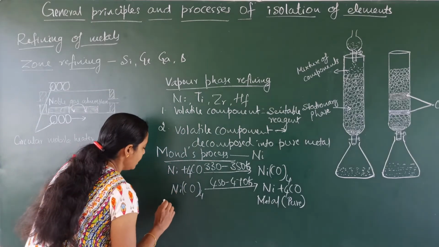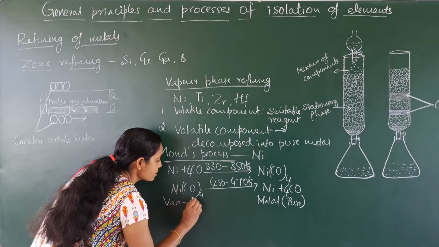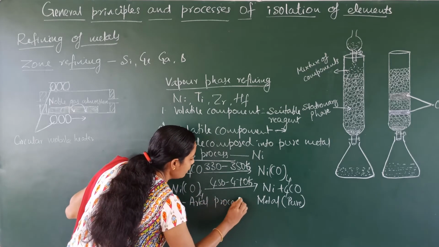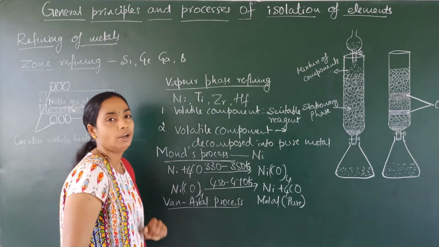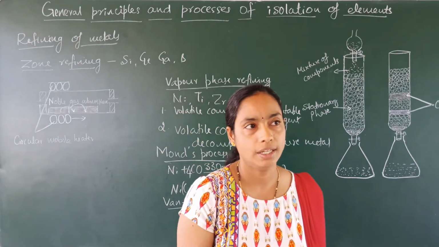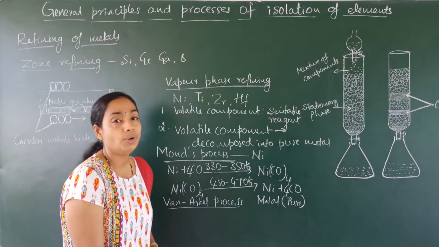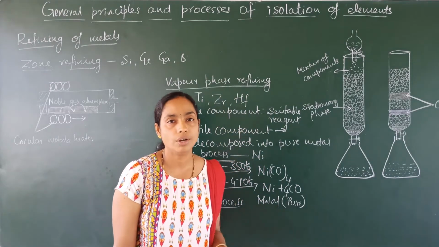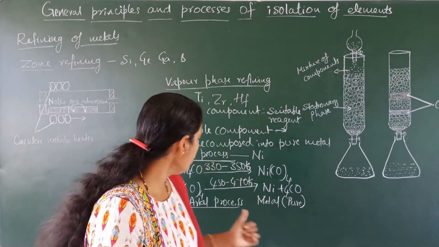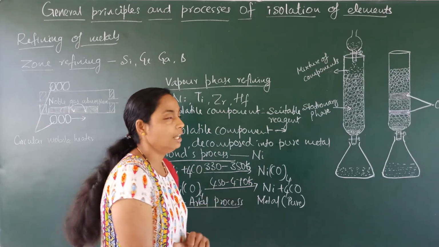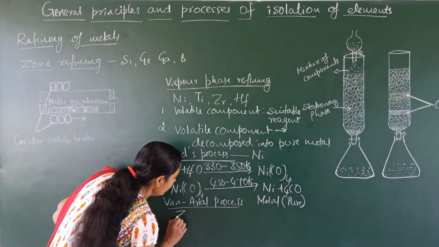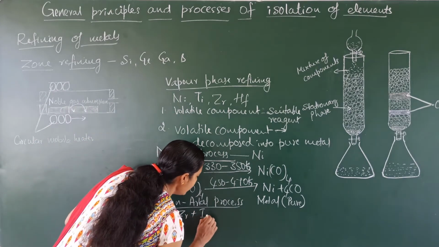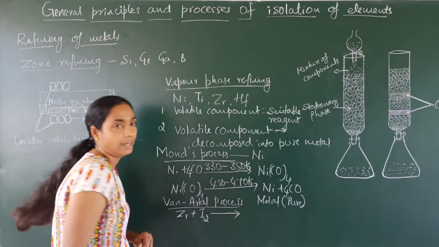The next process is the Van Arkel process, for refining of zirconium or titanium. I will take zirconium as an example. The zirconium may contain oxygen or nitrogen as an impurity. To remove this, we can use the Van Arkel process. In this method, impure zirconium is heated with iodine gas in an evacuated vessel.